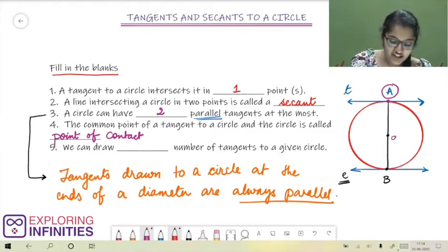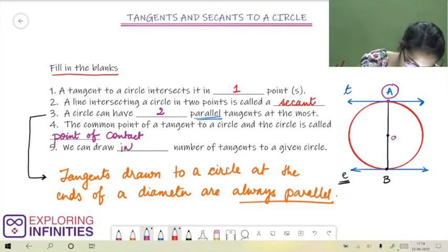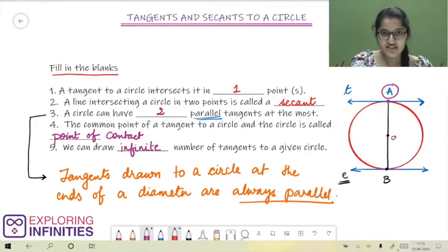We can draw dash number of tangents to a given circle. We have discussed this point previously as well. The number of points that exist on the circle are infinitely many, and at each point we can draw one tangent. That means we can draw infinite number of tangents to a given circle.